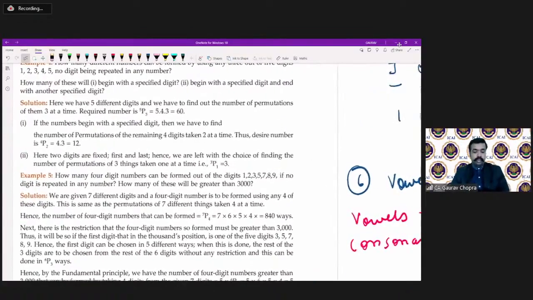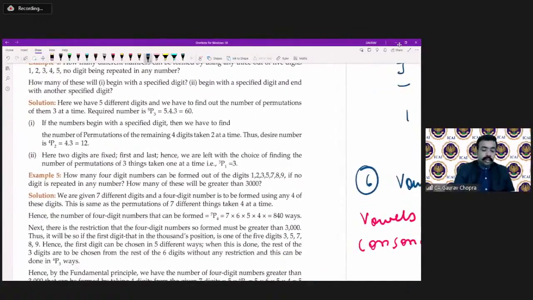If the numbers begin with a specified digit, then we have to find the number of permutations of the remaining digits, similar to what we did in the case of Jodhpur. The word should start from J, so we fix the J, and we had to make arrangements only for the remaining six alphabets. Similarly here also we have to do.